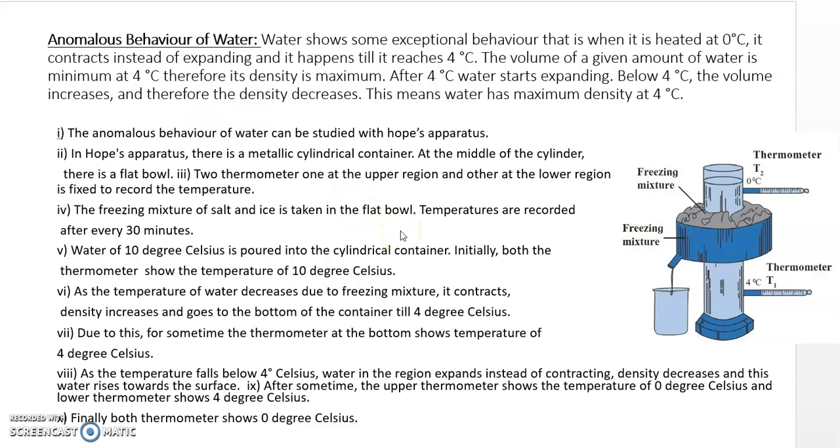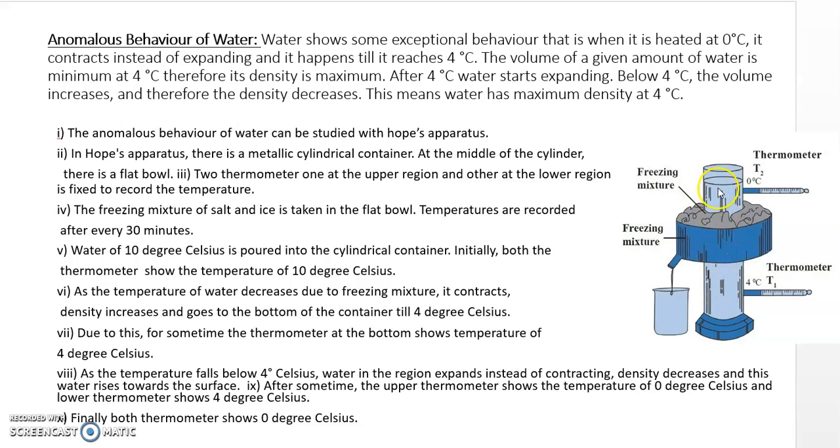Now this is explained with the help of Hope's apparatus. Here we take a metallic cylindrical container. At the middle of the container there is a flat bowl, which is filled with a freezing mixture, that is, salt and ice. Inside the metallic cylindrical container, water at 10 degrees Celsius is poured. Two thermometers are fitted, the upper thermometer T2 and the lower thermometer T1. The temperature is recorded after every 30 seconds.